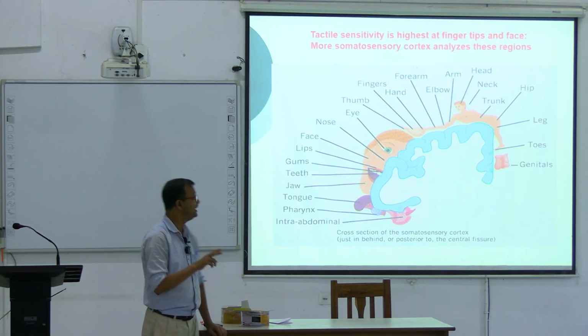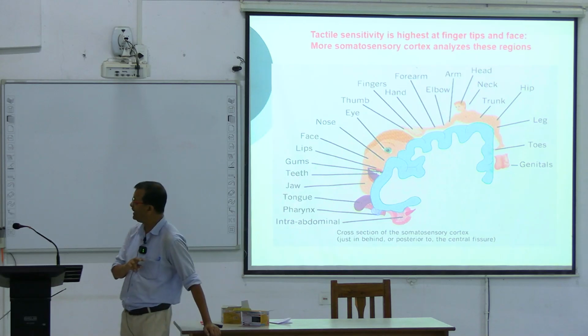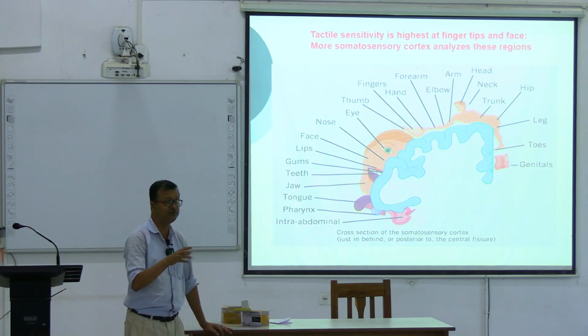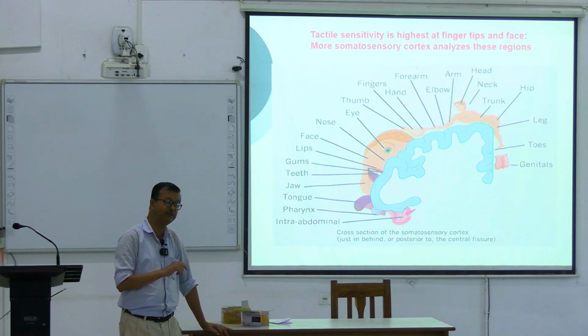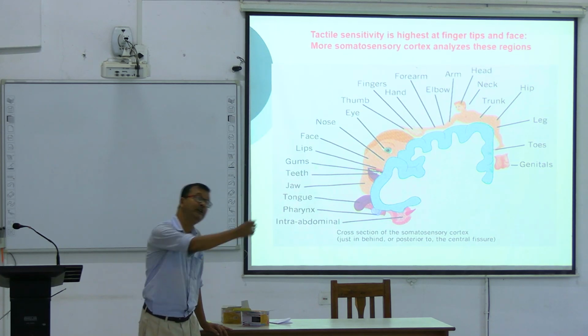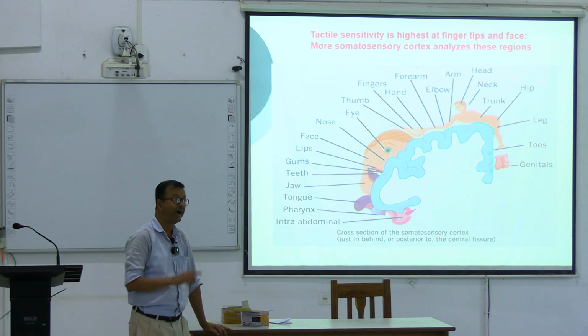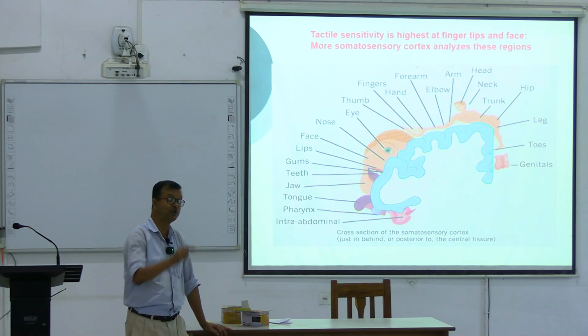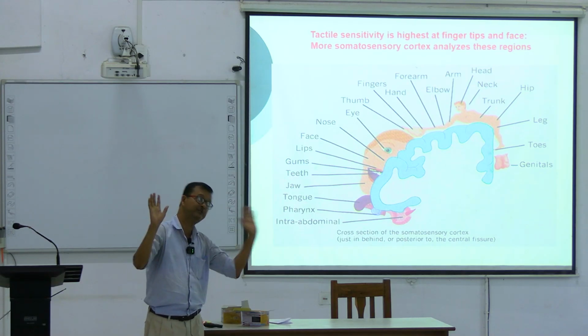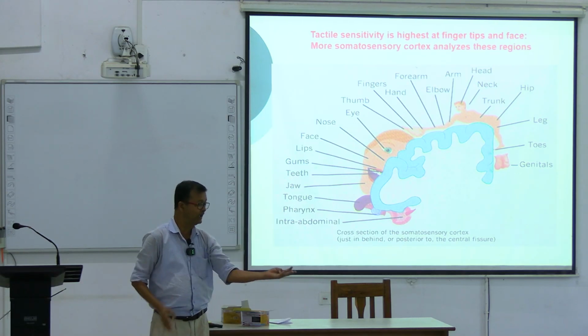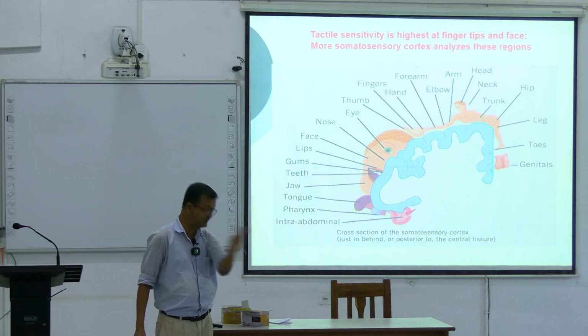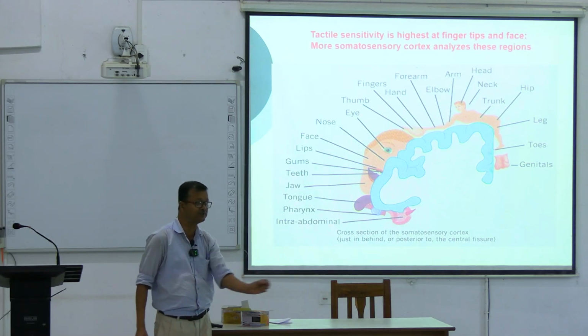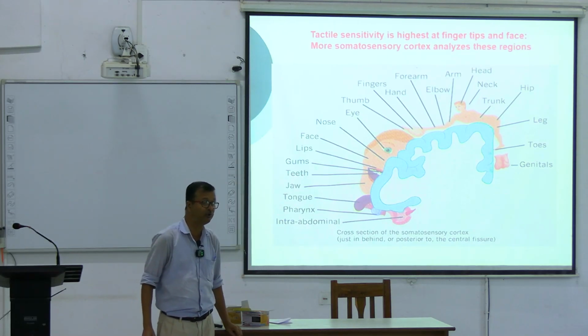One is the DCML pathway, another is the ALS pathway. ALS pathway means non-discriminative, and DCML pathway means discriminative. Dorsal column means the discriminative pathway, a very fine, precise pathway. Look, what are the modalities that pass through the DCML pathway?